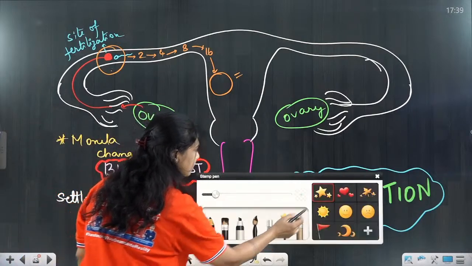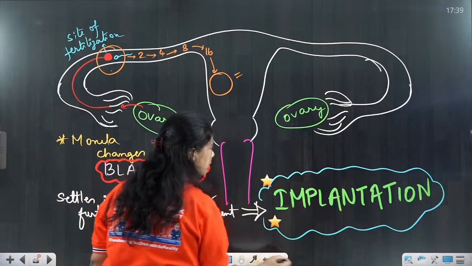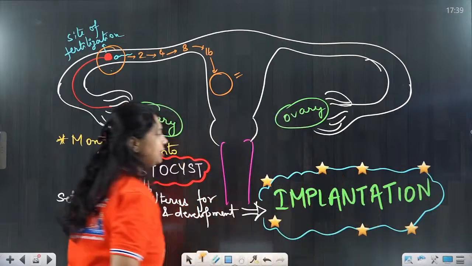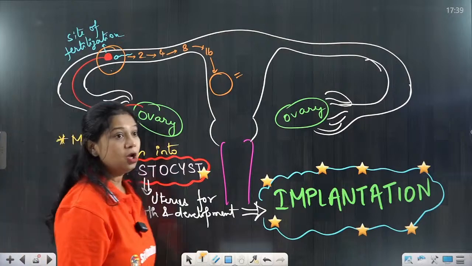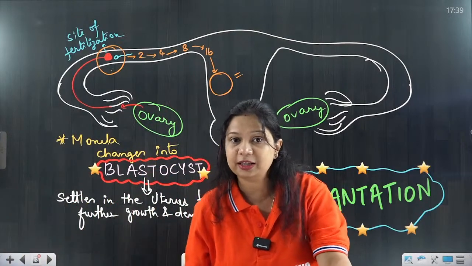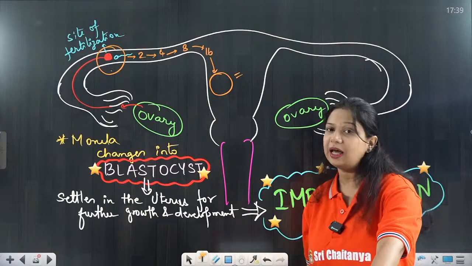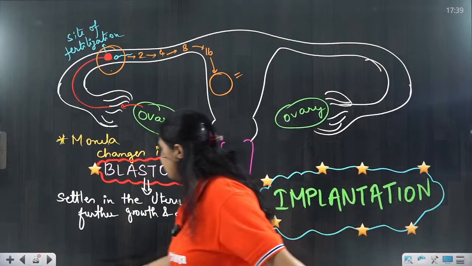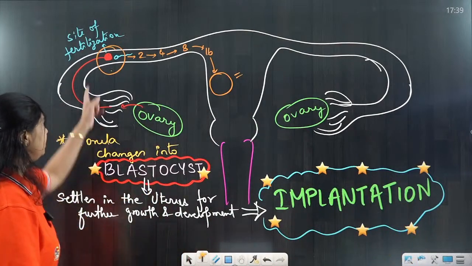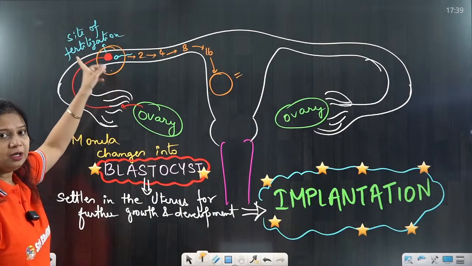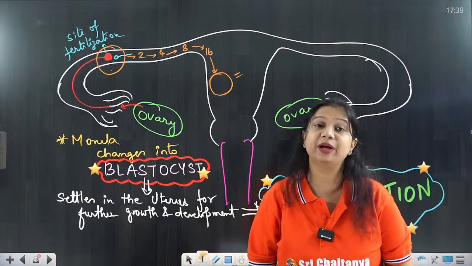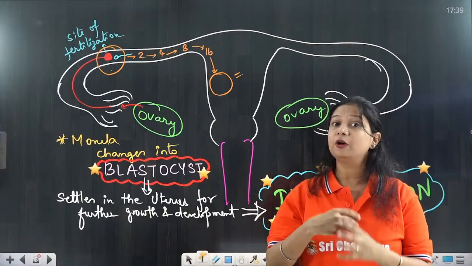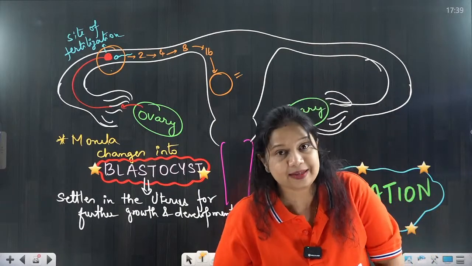All of you got it? What is implantation? What is blastocyst? This is implantation and this is blastocyst. What gets implanted in the uterus? That is blastocyst. Okay. So now let's revise it again. Inside the fallopian tube in the human body, there is fertilization of sperm and ovum taking place, which forms the fertilized egg called the zygote.